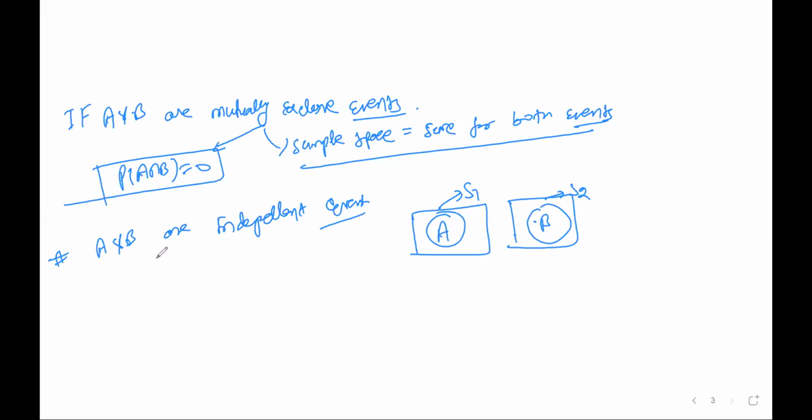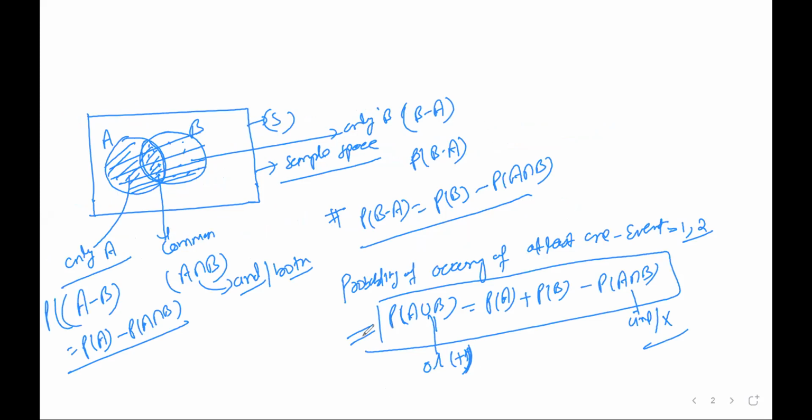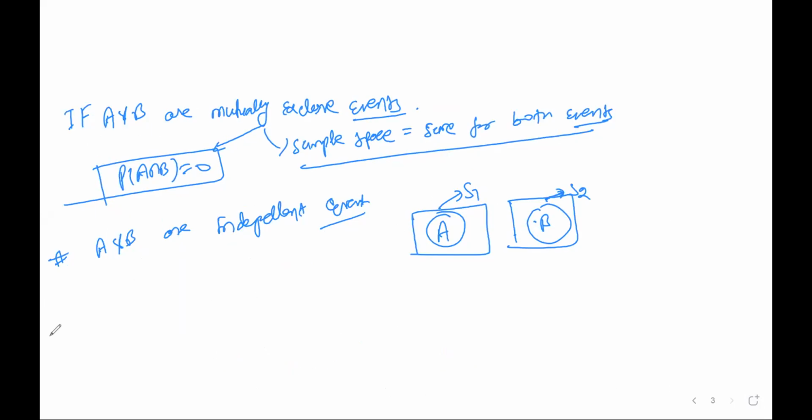Okay, so look here. If A and B are independent events, then both the events will have a different sample space. So I'll take the case for independent events also. So the previous one, and this theorem is called the addition theorem. Next, I'll discuss the multiplication theorem.